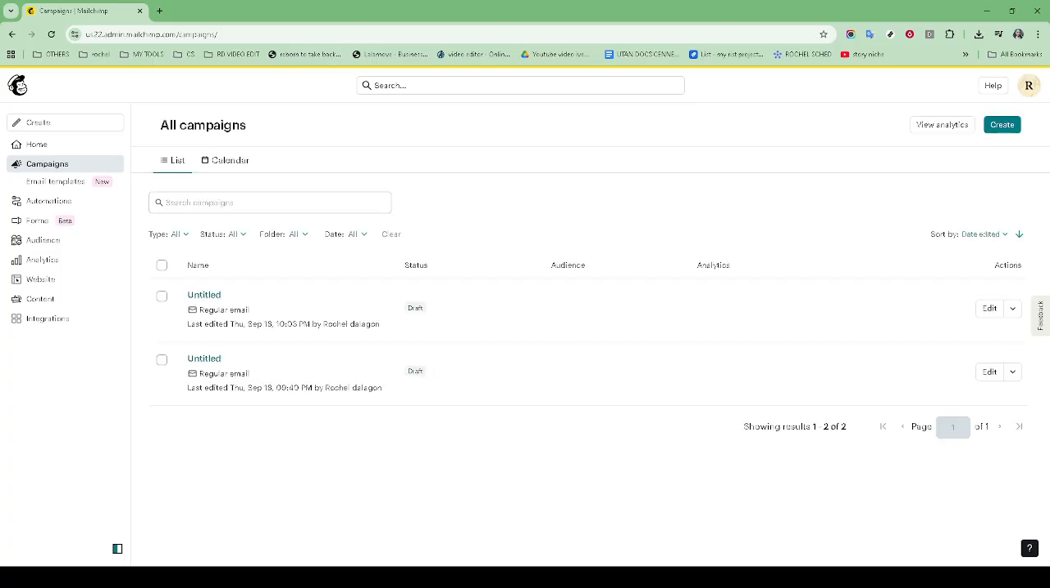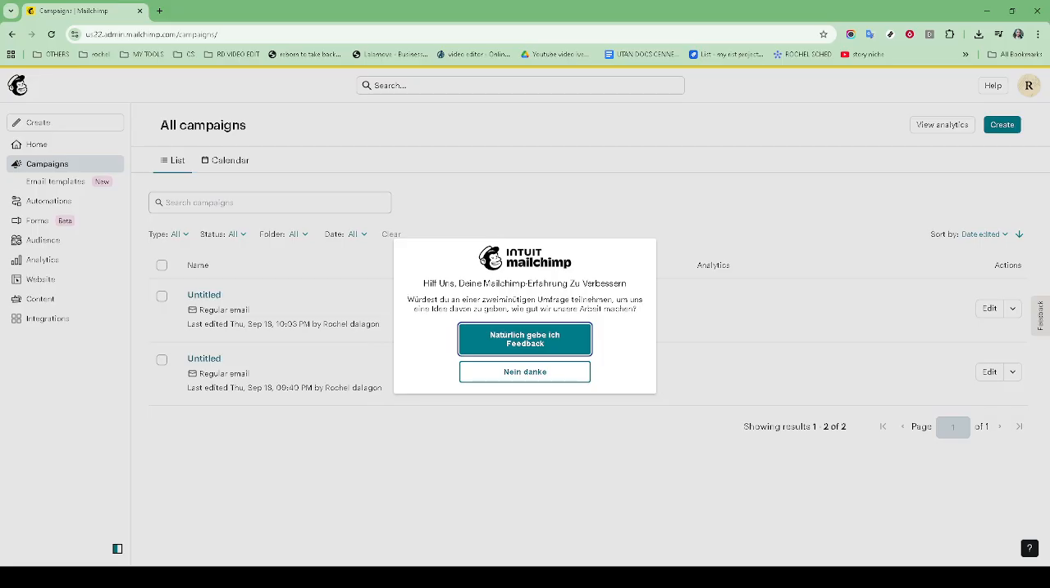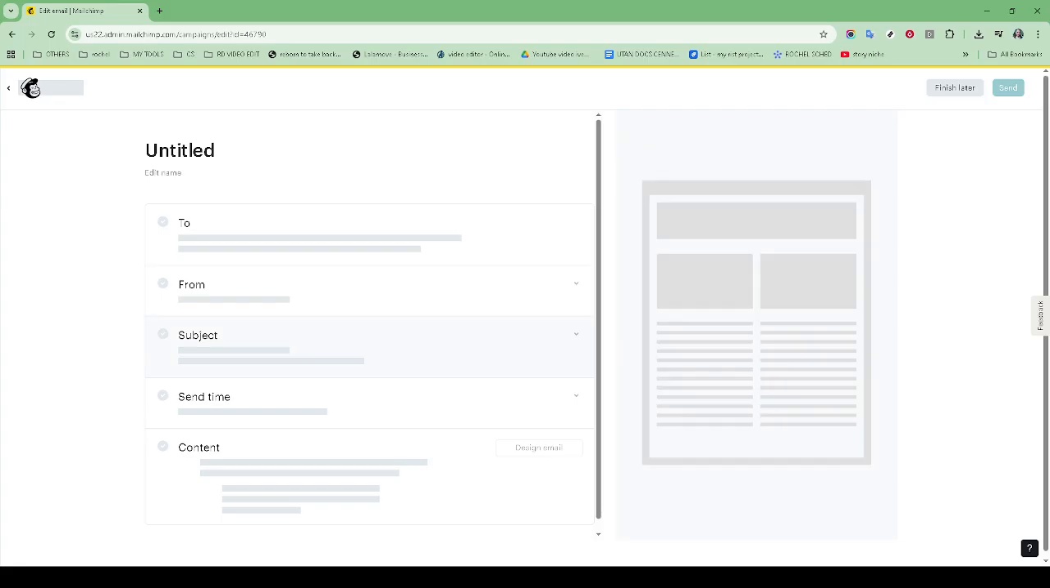Next, look towards the top right corner of your screen. There, you'll spot the Preview and Test button. It's an essential tool in ensuring your campaign looks the way you want it to before sending it out for real. Upon clicking the Preview and Test button, you'll see an option that says Send a Test Email.